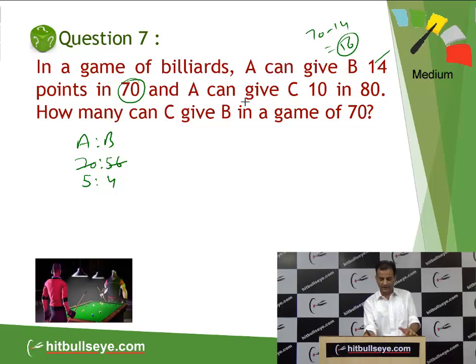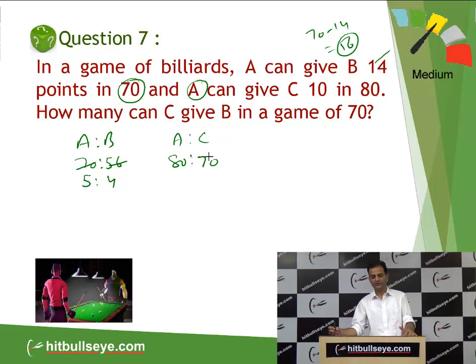And A can give C 10 in 80. No, again it is not B, it is given A can give C 10 in 80. That means if A is making 80 points, then C is making 70 points, because A can give C 10 in 80. So can we say if A is making 8 points, then C is making 7 points? So it is 8 ratio 7. Now again, student, convert this into a single format, because what is the question? How many can C give to B?